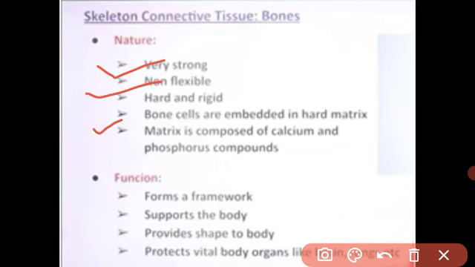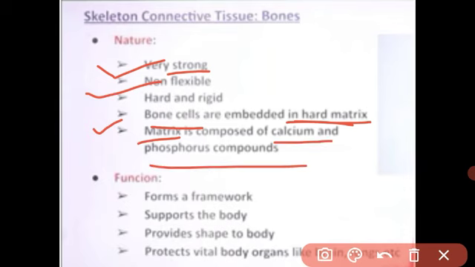Bone cells are also embedded in a hard matrix. I told you what the matrix is. In the cartilage, the matrix is very elastic. In between the cells there is a space filled up with liquid, so it gets elasticity. But the bone is very strong. Bone cells are embedded in the hard matrix, and this matrix is composed of calcium phosphorus compounds. The bone matrix is very hard, so our bone is also very strong, very hard, very rigid.